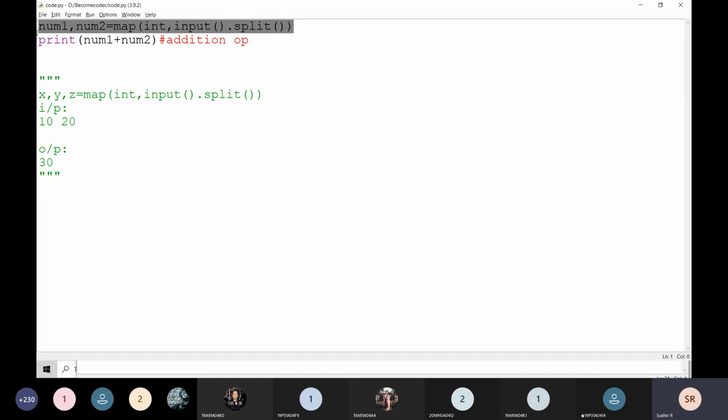Okay, just note it down, everyone. Map of int comma input dot split.